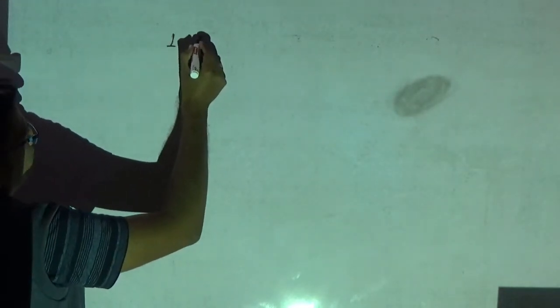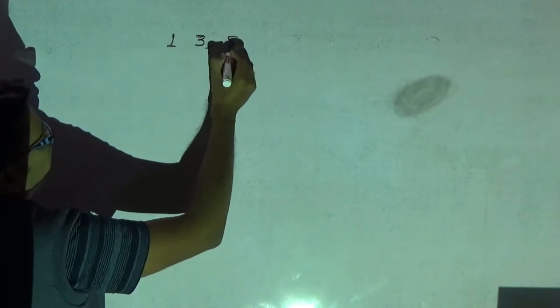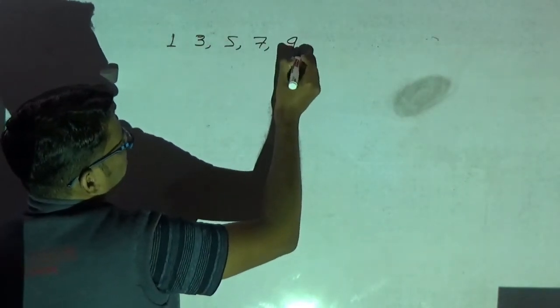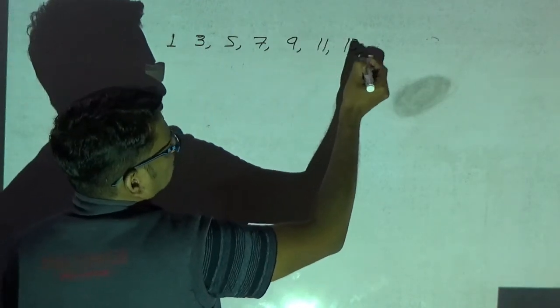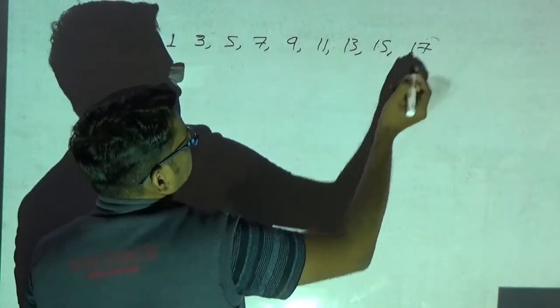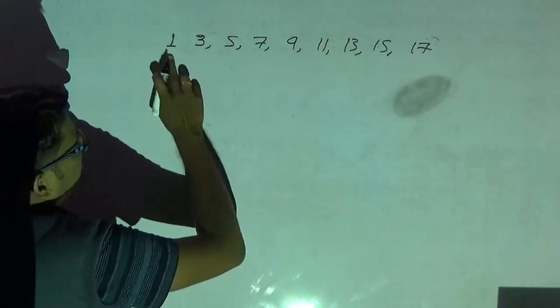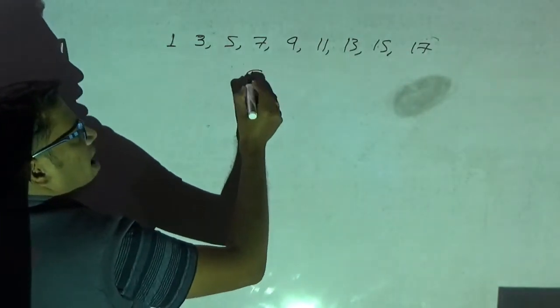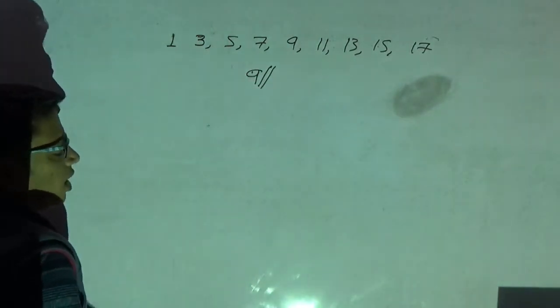1, 3, 5, 7, okay, then 9, then 11, then 13, then 15, then 17. Okay, now count how many samples are there? 1, 2, 3, 4, 5, 6, 7, 8, 9. Therefore, what is your average? Average is 9. Okay, how did I tell the answer?